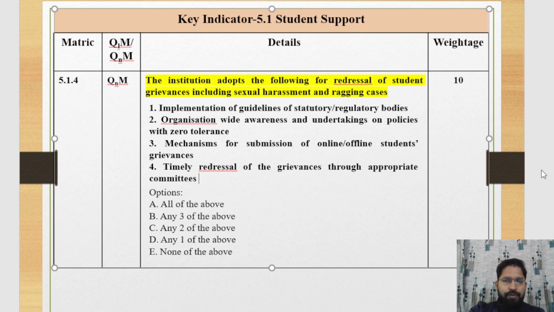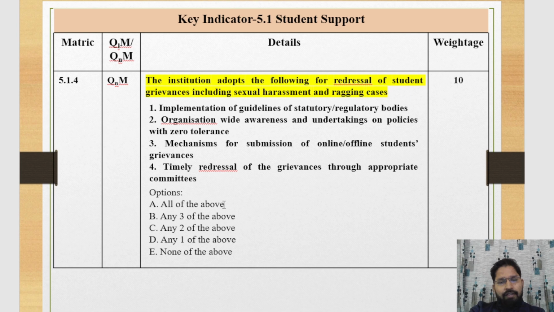And the fourth one is the timely redressal of the grievances through an appropriate committee. It means whether your institute has an appropriate committee that redresses the grievances regarding sexual harassment and ragging cases in a time-bound manner or not. This one is the fourth. There are four points that you should follow or not.